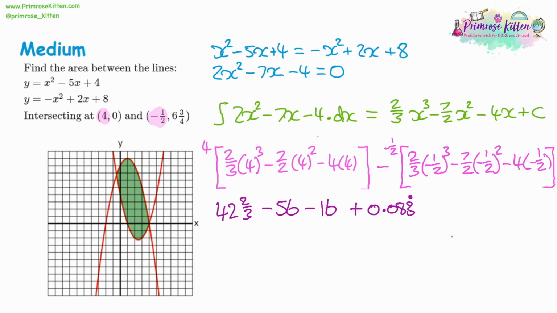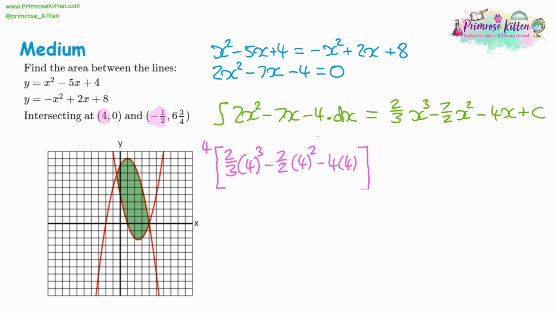Next, we've got negative 0.5 squared, which is going to give us a positive 0.25. We want 7/2 of it, times 7, divide by 2. And that's going to give us, it's already negative, and it's 0.875. We want to take it away, which will give us a double negative. Then for the last one, we have negative 4 times negative 1/2.